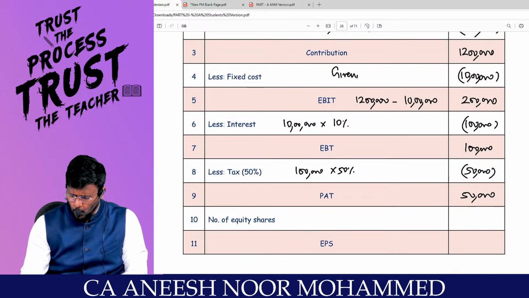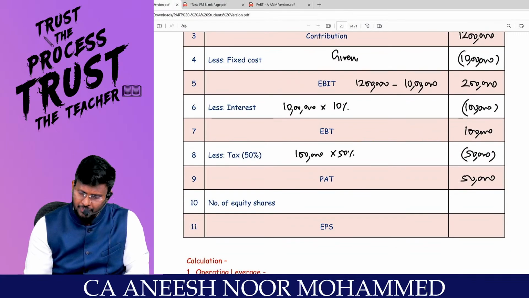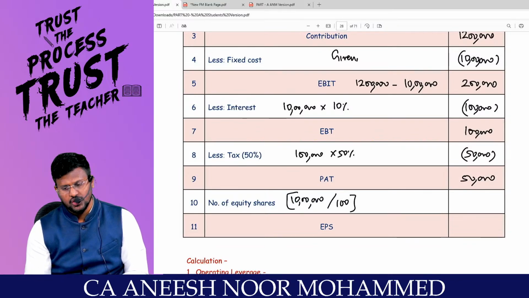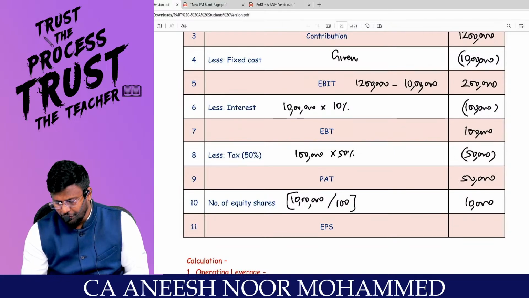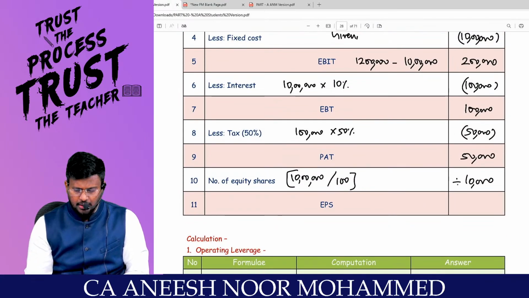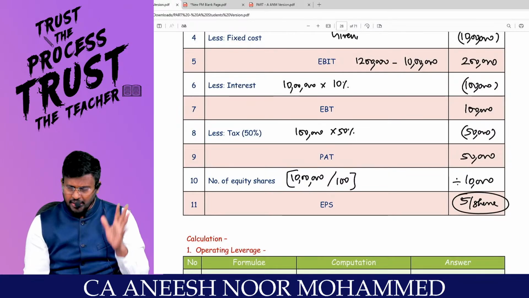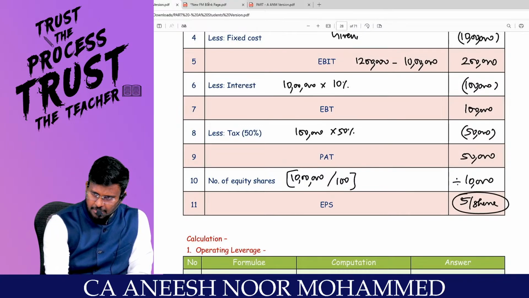How much is the total equity share capital? 10 lakhs divided by, what is the face value? 100. So how much is the number of equity shares? 10,000. So 50,000 divided by 10,000 means 5 per share is the earnings per share. Comfortable? Is it very easy? That's it. The income statement has been filled.